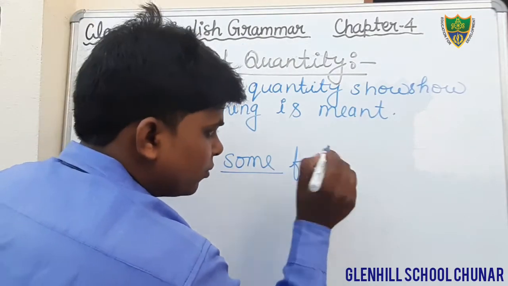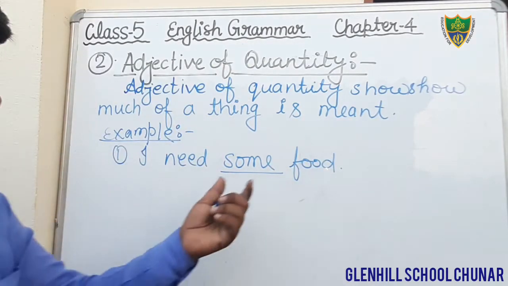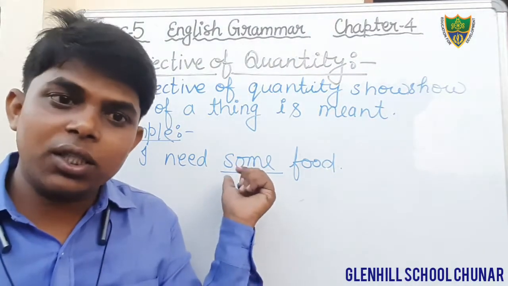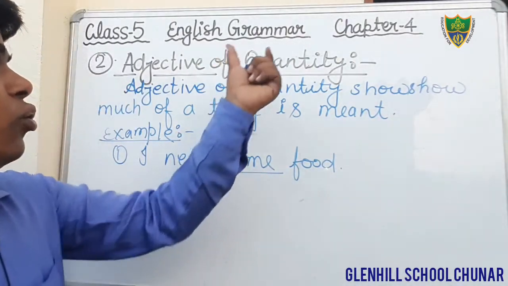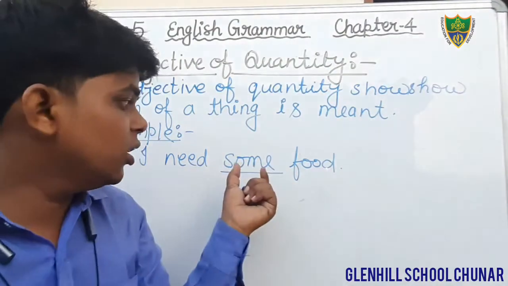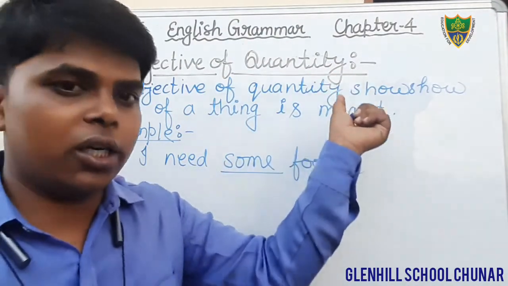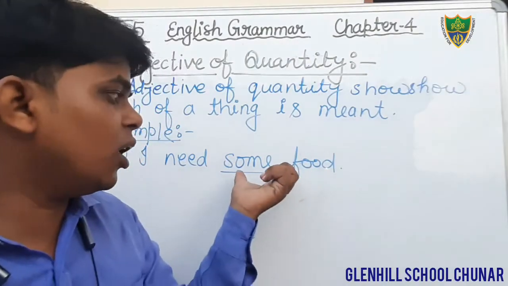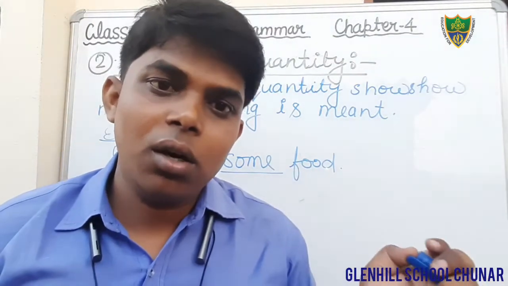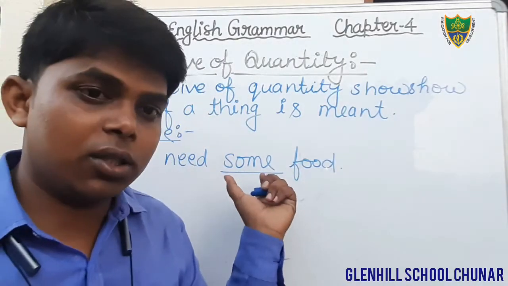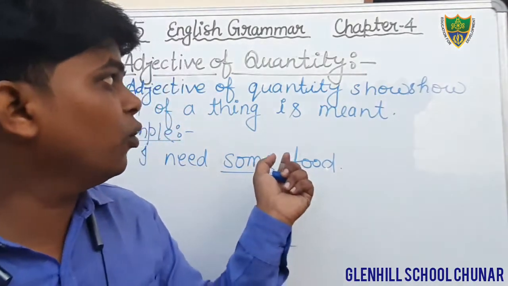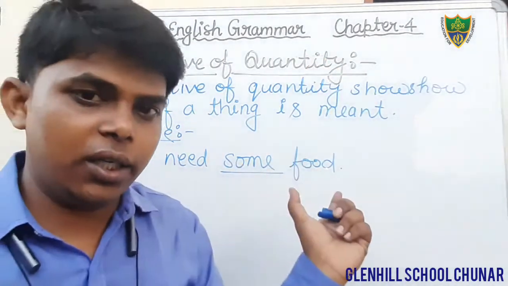Food is a noun. Here before the noun we have used the word some, that is an adjective. But what kind of adjective? It shows the quantity. Therefore this is adjective of quantity, and that is also uncountable. How much food? We cannot count, that is uncountable, some. Therefore that is adjective of quantity.